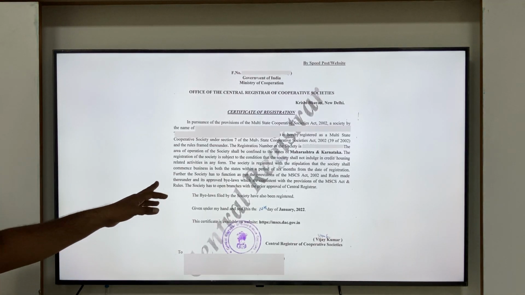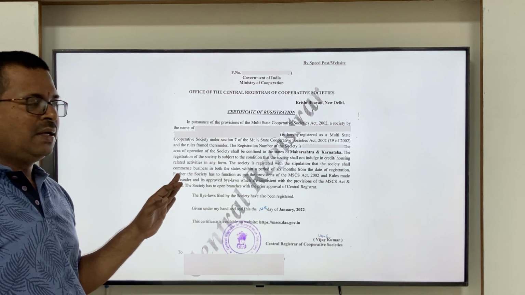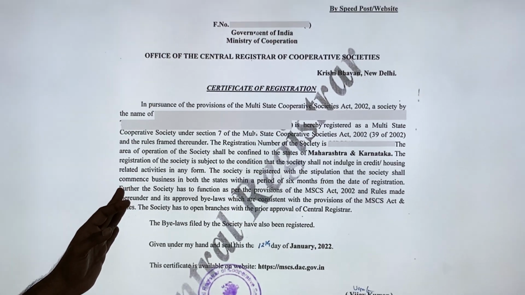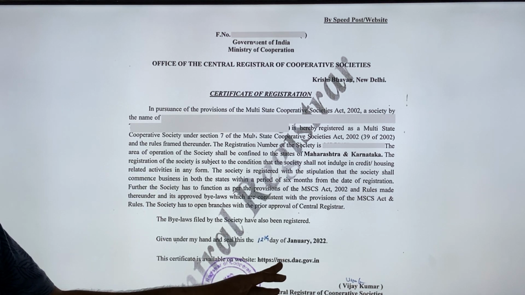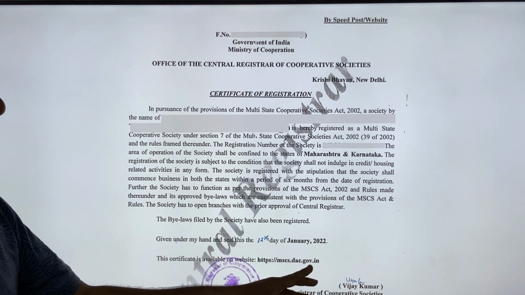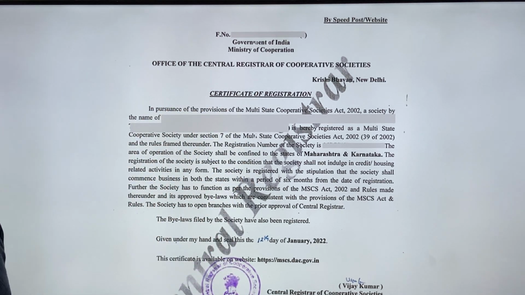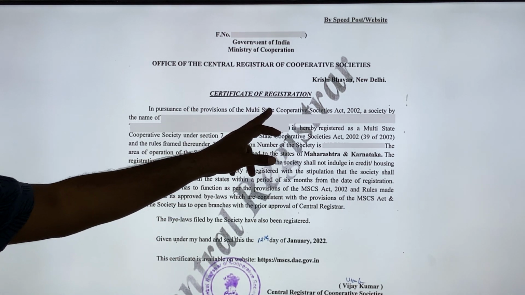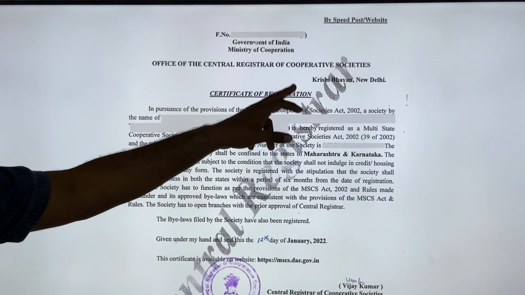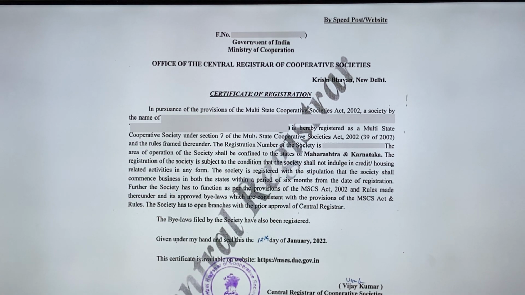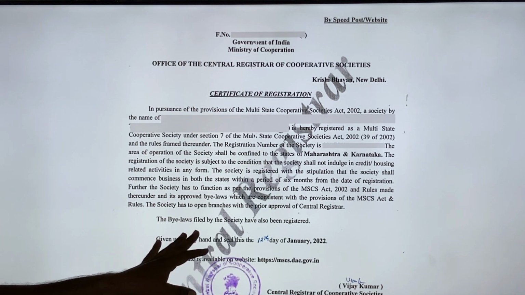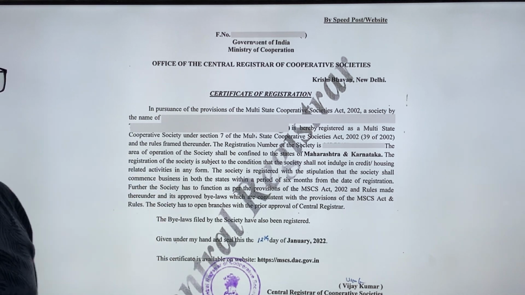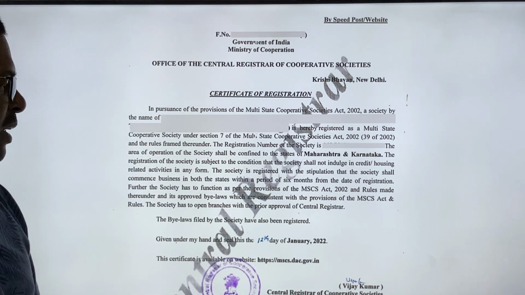I am showing the sample of the registration certificate, and once the registration is done, these certificates are available online on the website mscs.dac.gov.in. This is how the registration certificate will look like, a certificate of registration, showing from which office it is issued. It is central, so it is issued from New Delhi, and to whom it is issued is given here, and the registrar's signature and date of issue. That means this particular multi-state cooperative society is registered from so and so date.